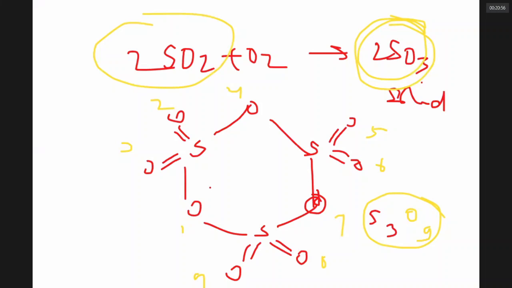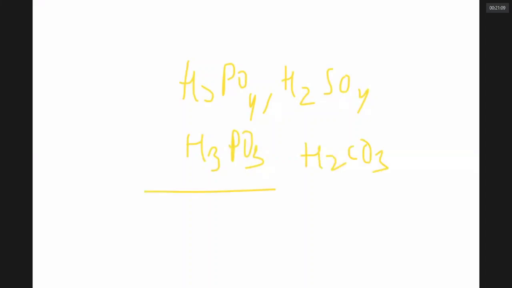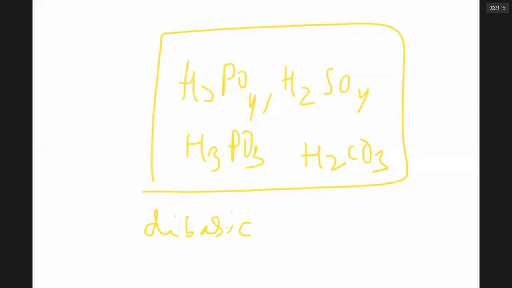I have H3PO4, I have H2SO4, I have H3PO3, I have H2CO3. In these four oxy acids, how many are dibasic, sir? How many can give only 2 H plus? Identify. 1 minute.